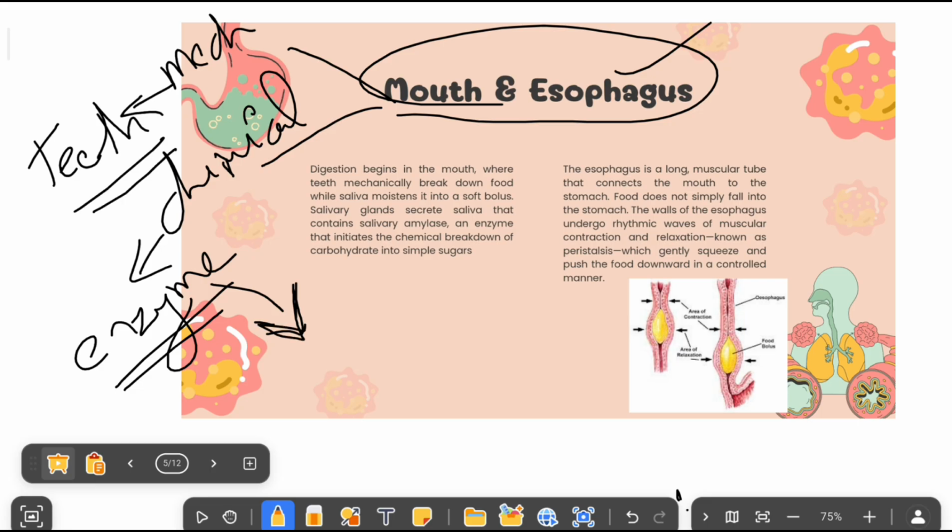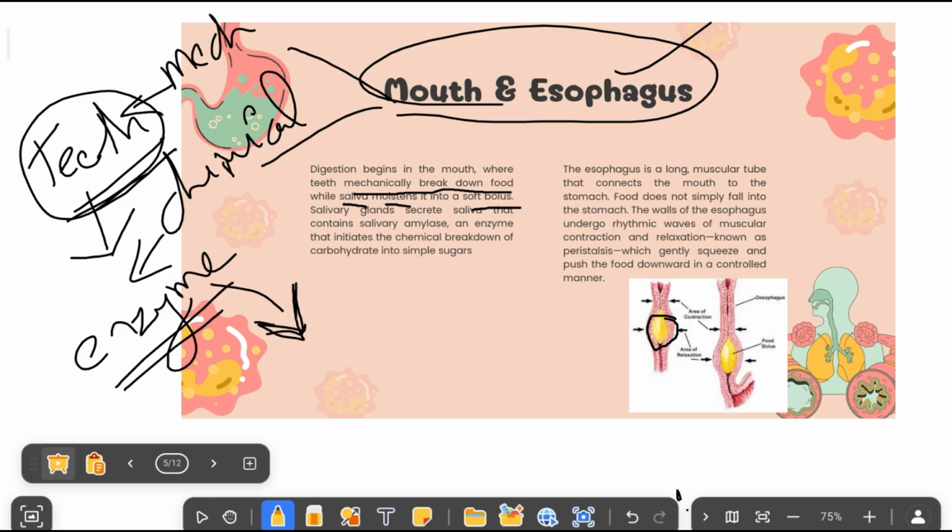Now, teeth: when we are eating food, what will happen? We will chew the food with the help of teeth. Here we are physically breaking down the food particles, so teeth mechanically break down food particles, and they will mix it with the saliva so that it gets moisture. This food particle is converting into a soft bolus. Here you can see this, we will call it a bolus.